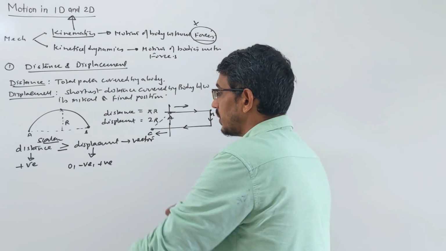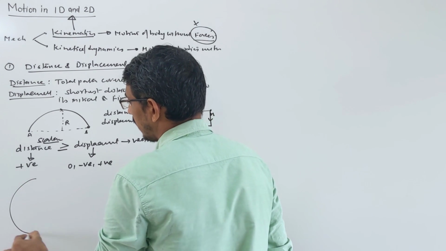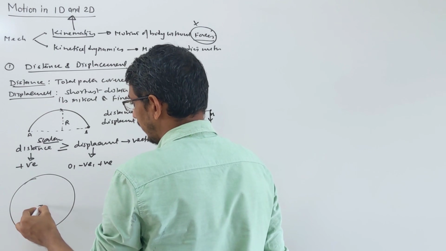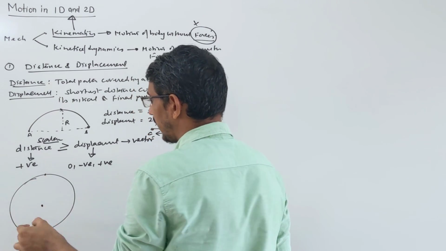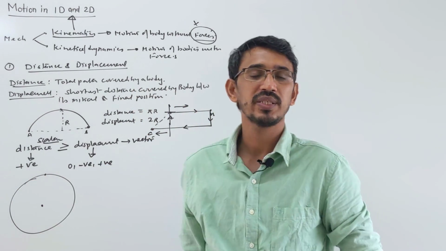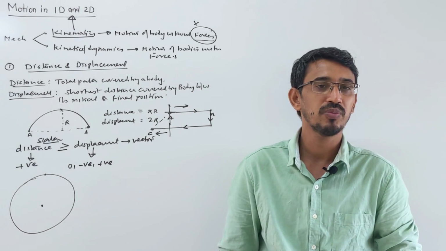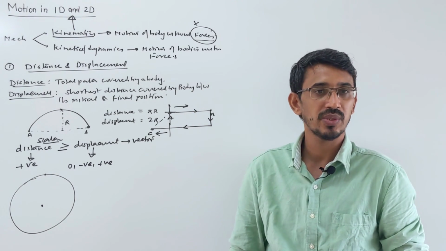Okay. Suppose, look here, some circle is given to you and you start from some point in the circle, you go around the complete circle, your distance travelled is what? 2 pi r, but your displacement becomes 0, as you know.